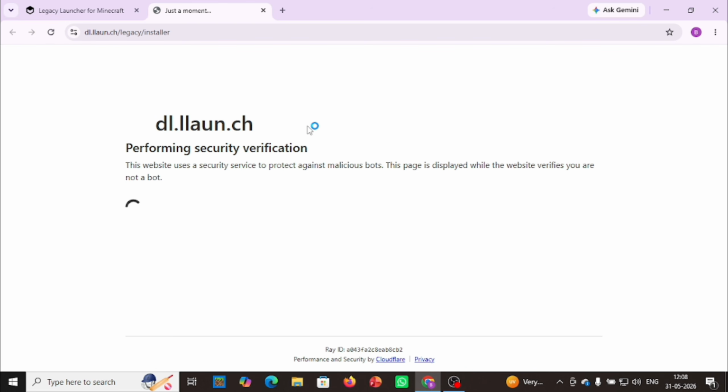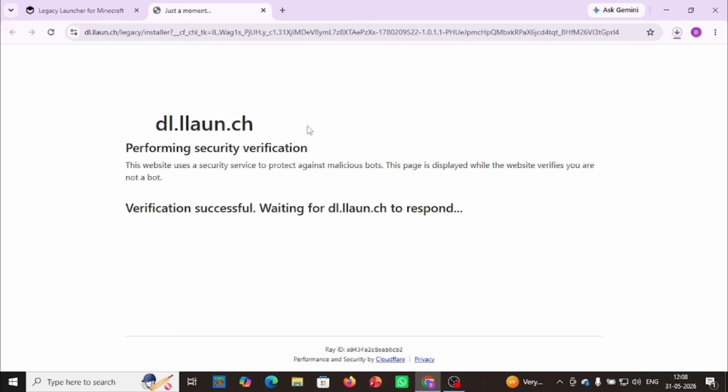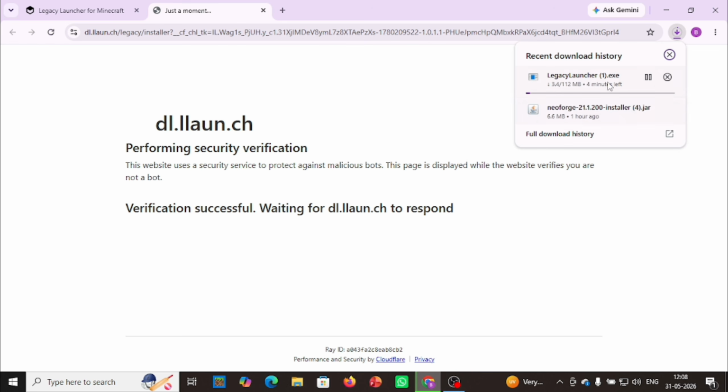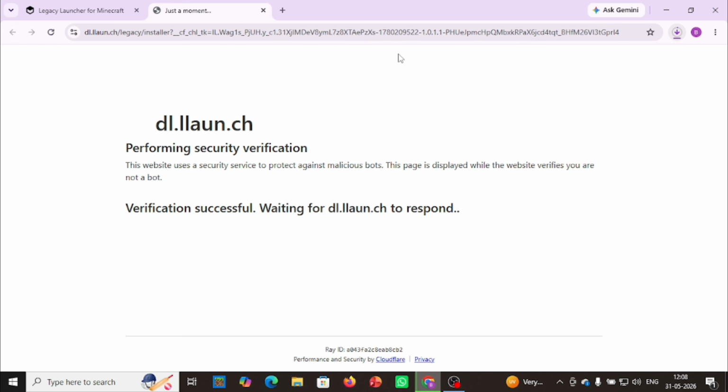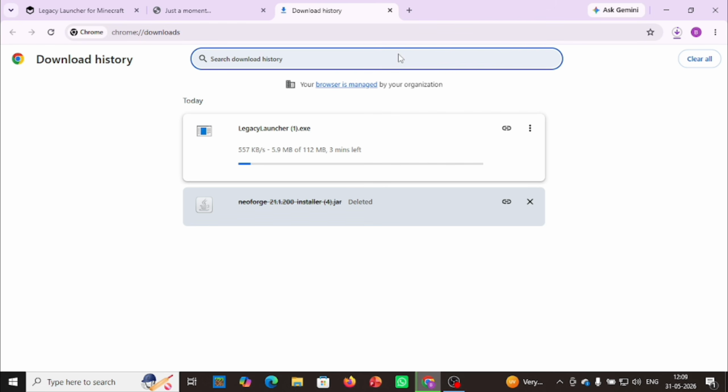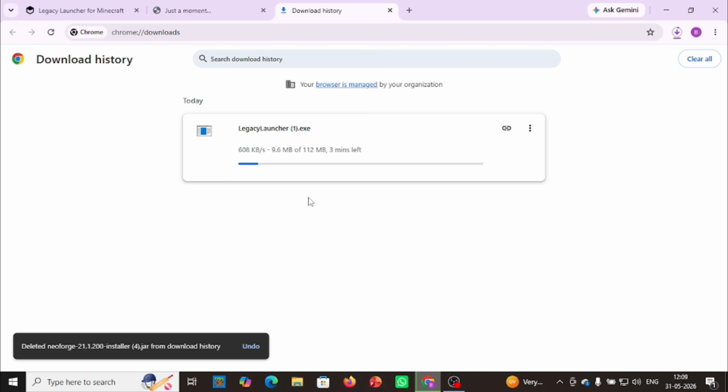Then click on download via direct. As you can see, as I clicked, wait for some time. It takes some time to start the download. As you can see, my download of the Legacy launcher has started. So let's wait for it to download.